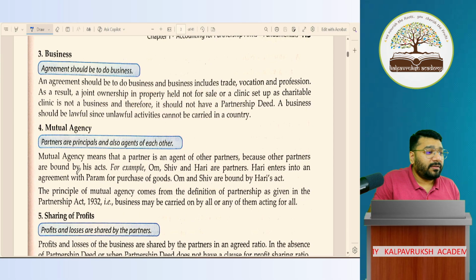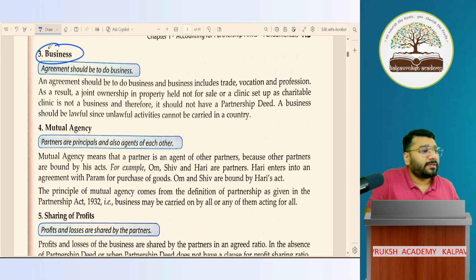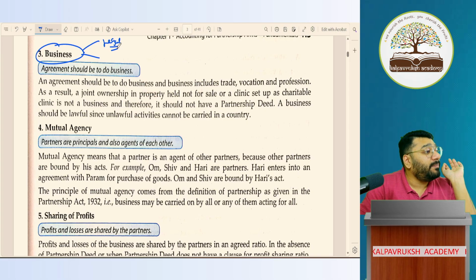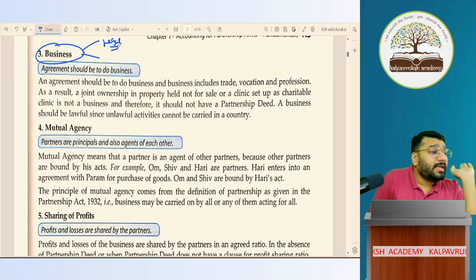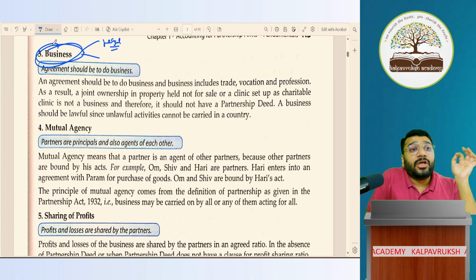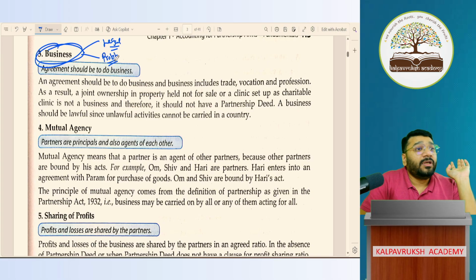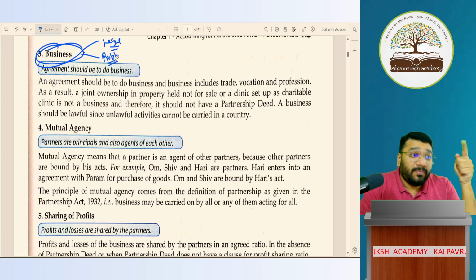Second, we discussed that. The third point talks about business. Here, 2 points they were emphasizing. What are the 2 points? One, the business should be legal. You cannot form a partnership for an illegal business. First point. Second, what does business here mean? You should have a partnership firm where you have the intention to make profit. If you have the intention to do charity, then don't form a partnership firm, form a trust or society. Got it, not got it?